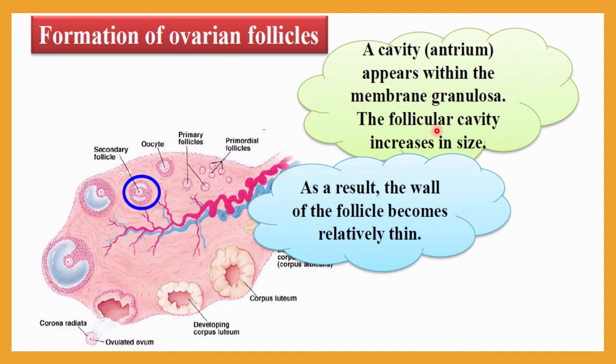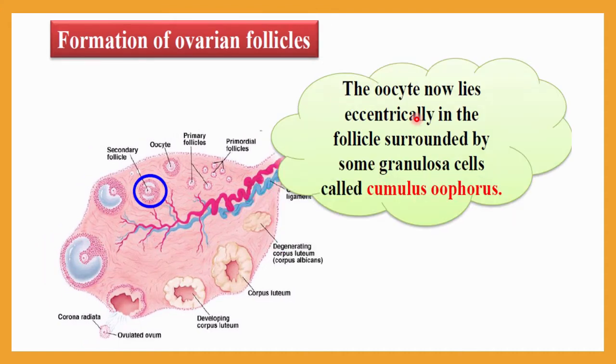The follicular cavity increases in size one after another. Here you can see the size of this cavity increase, and as a result, the wall of the follicle becomes relatively thin. The oocyte now lies eccentrically in the follicle. Here you can see it lies in the center, surrounded by some granulosa cells, and that is called the cumulus oophorus. So this special kind of layer, the cumulus oophorus, is made of granulosa cells.